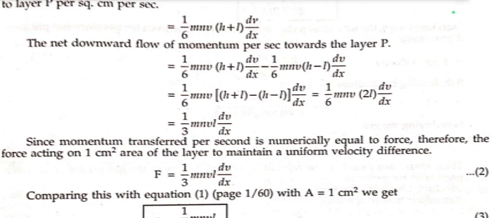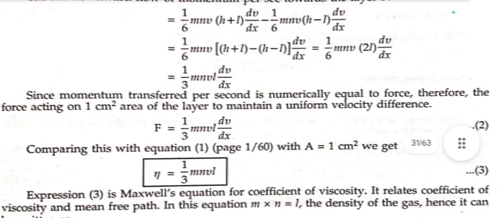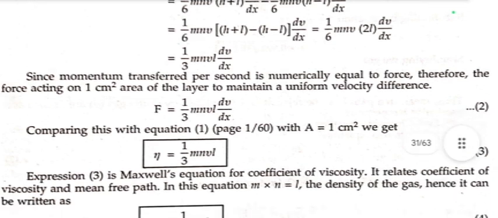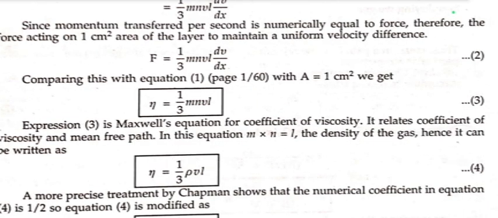Since momentum transferred per second is numerically equal to force, the force acting on 1 centimeter square area of the layer to maintain a uniform velocity difference is F = 1/3 mnvL dV/dx. Comparing this with the equation, we get η = 1/3 mnvL. Expression 3 is Maxwell's equation for the coefficient of viscosity. It relates the coefficient of viscosity and mean free path. In this equation, m × n equals the density of the gas, ρ, hence it can be written as η = 1/3 ρvL.